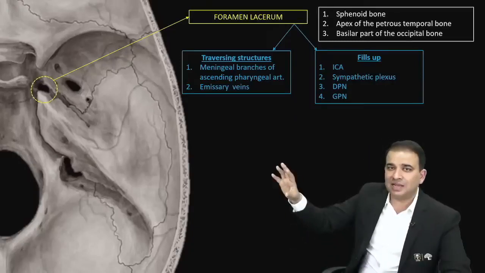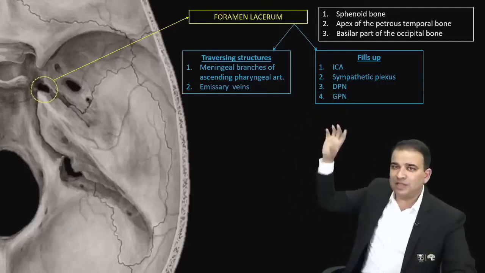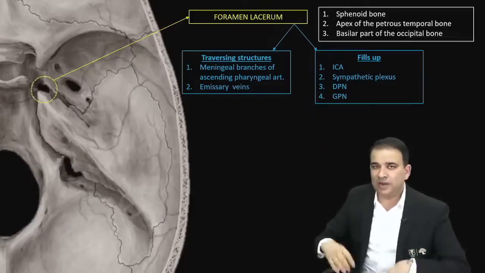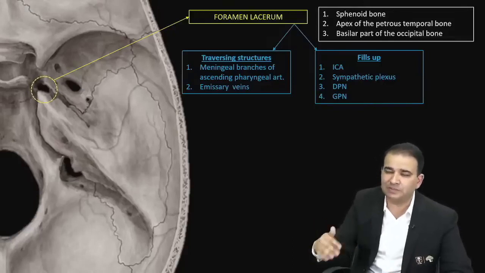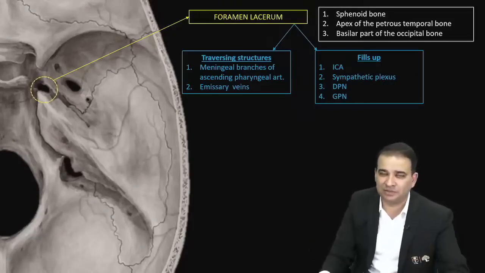So this question can be asked like this. एक तो question already पूछ ही चुके हैं, that it is present between what bones here. When it comes to the content, the question could be very precise: what structures are traversing the foramen lacerum and which ones just fill up the foramen lacerum here.